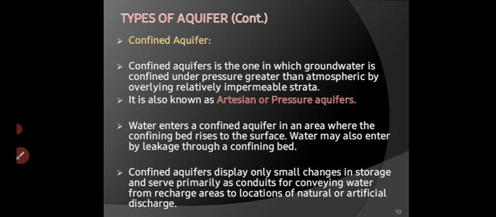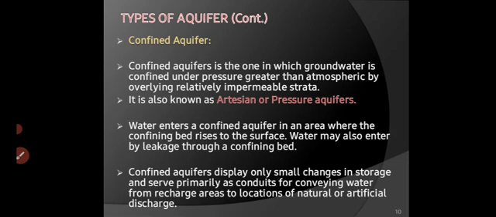It is also known as an artesian or pressure aquifer. So, a confined aquifer is an aquifer sandwiched between two impermeable strata. Water enters a confined aquifer in an area where the confined bed rises to the surface. Water may also enter by leakage through the confining beds.